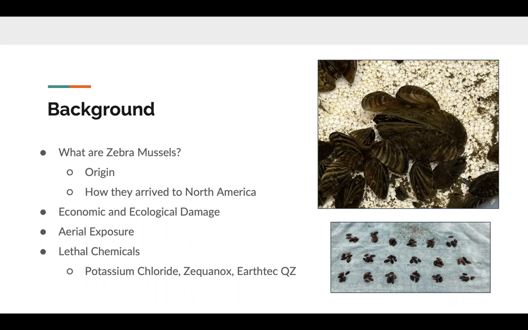On the pictures on the right, I just wanted to show some brief examples of what zebra mussels look like. These pictures were taken by me. These are mussels we've hand collected from Banner Marsh. This is where all of our mussels are collected from. As you can see on the top picture, that's just a representative image of a larger zebra mussel that has smaller zebra mussels attached to it. In the bottom photo, you can see our array of zebra mussels and how we randomly assign them to different treatment groups to avoid bias.